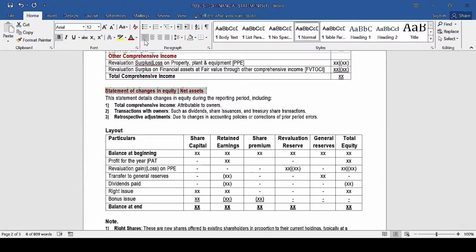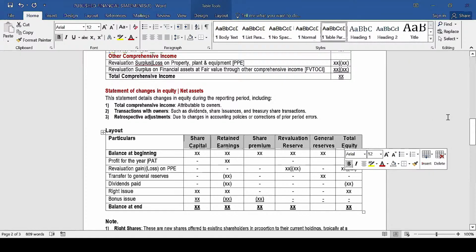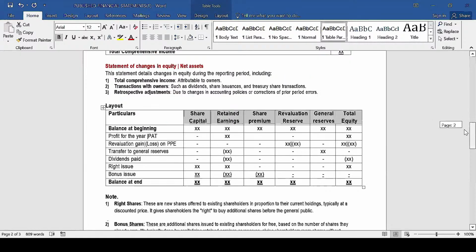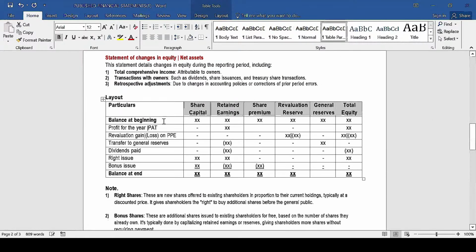And basically, we say equity comprises of the share capital, comprises of the reserves. And therefore, these are various components of reserve. That is, components of equity: share capital, retained earnings, share premium, revaluation reserve, general reserve, and we have the last column here. So how do we prepare this one? We always start with the particulars or details column, and then we have columns equal to the various components of equity the company is having, and then the total column.